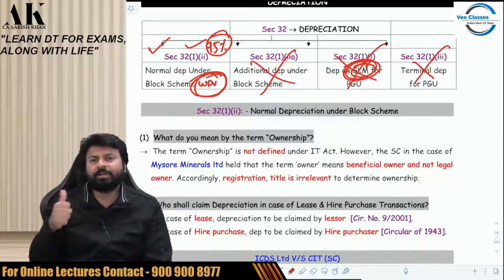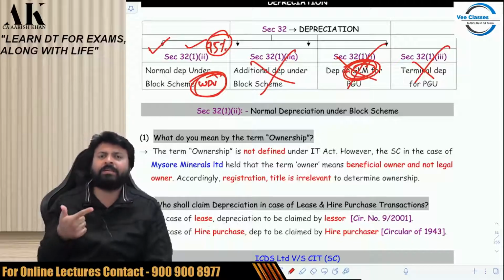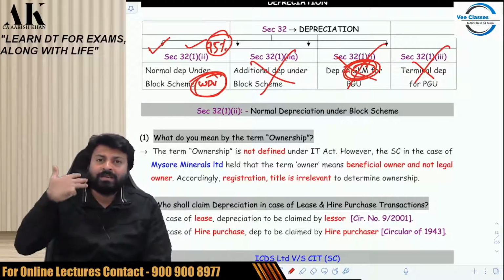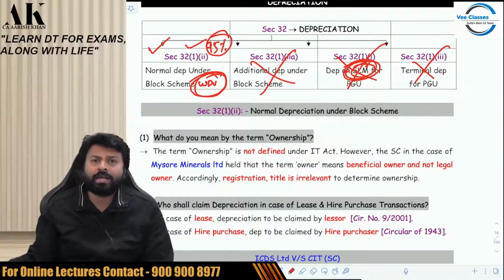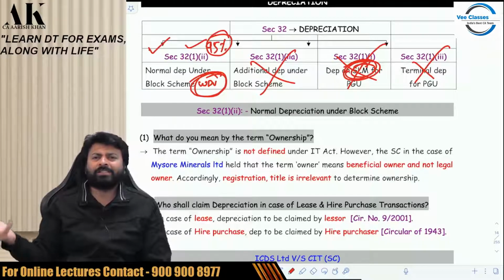But has the assessee got the possession? Yes, the assessee got the possession. Has the assessee paid the money? Yes, the assessee has paid the money. Is the assessee using the building for business? Yes, the assessee is using the building for business. What was the only thing which did not happen? The property was not registered. So the assessee said that registration is a mere formality. We will register in the next few months.